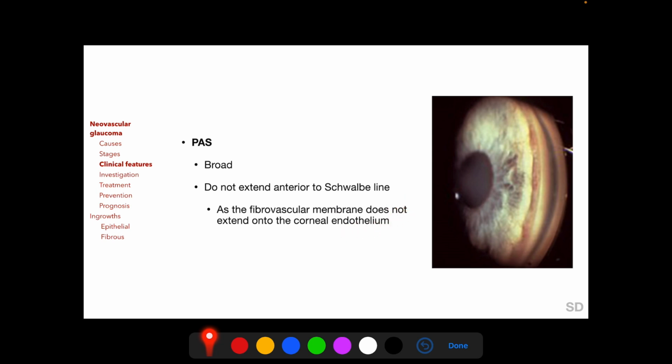So peripheral anterior synechiae of neovascular glaucoma are typically not detected on slit lamp examination without gonioscopy, and this is in contrast to peripheral anterior synechiae of iridocorneal endothelial syndrome, which typically extend onto the corneal endothelium and thus can be detected on slit lamp examination without gonioscopy.